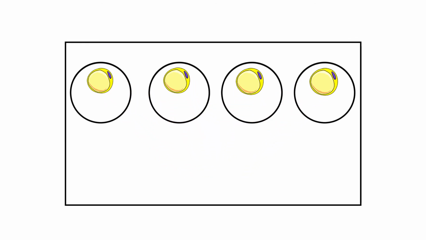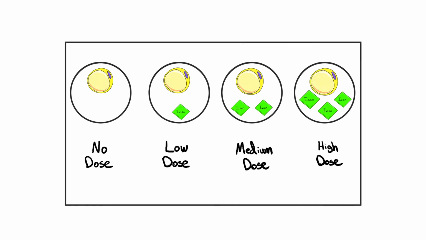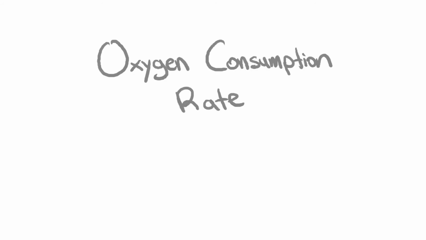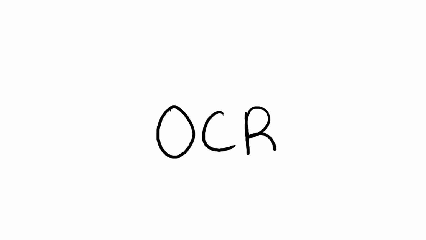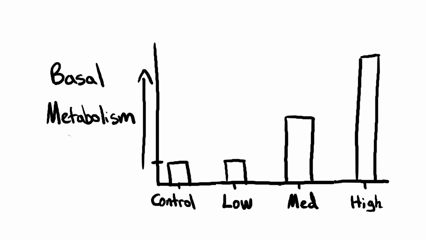The mature adipocytes they grew were placed in microplates at various concentrations of irisin: no dose, which serves as the control group, low dose, medium dose, and high dose. The cell cultures were placed in a machine to determine oxygen consumption rate, also known as OCR. When the scientists observed the OCR, they found that irisin had a different effect depending on the concentration. In low dose, irisin didn't have much of an effect, but in medium and high doses, the basal metabolism increased.